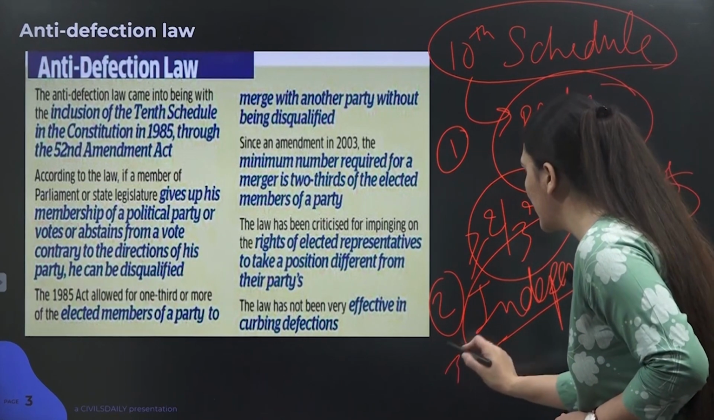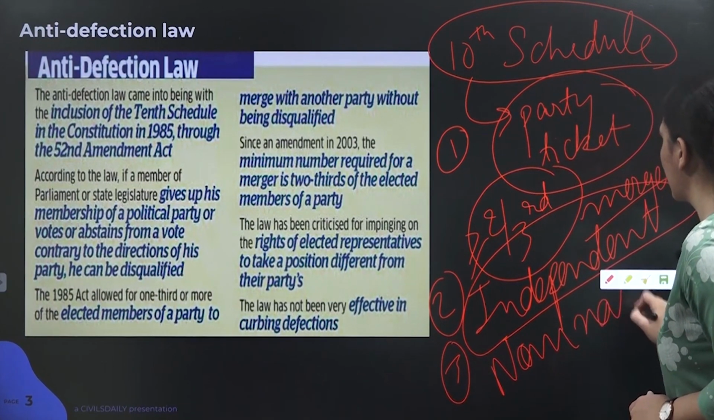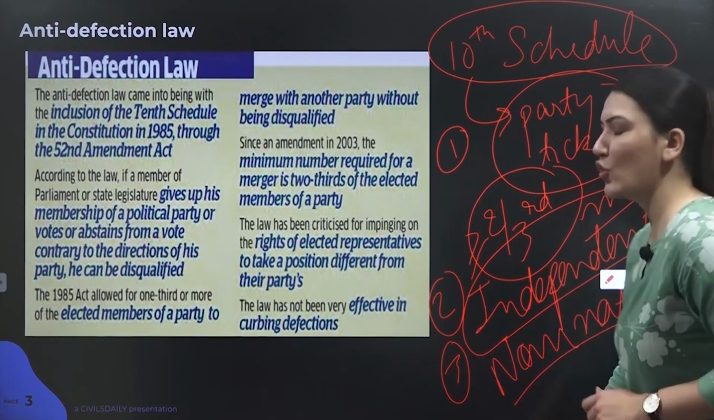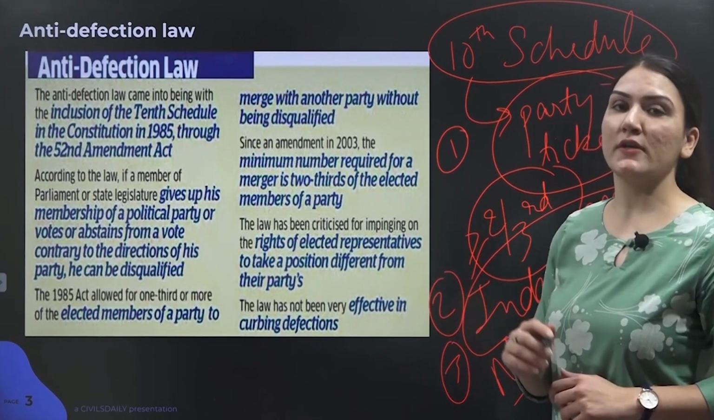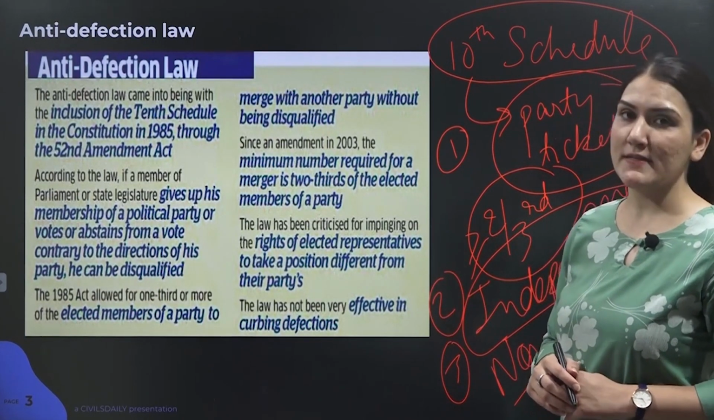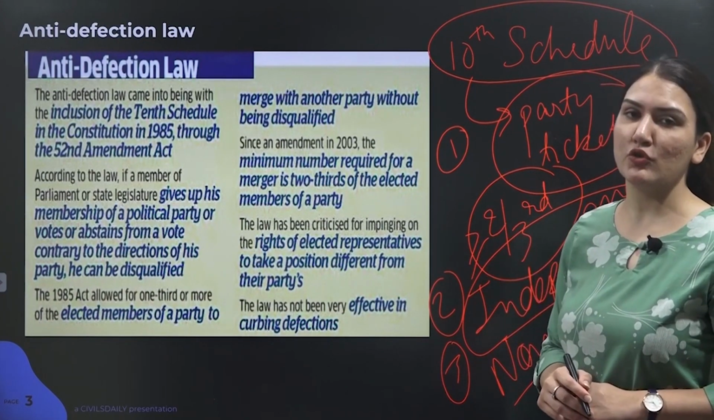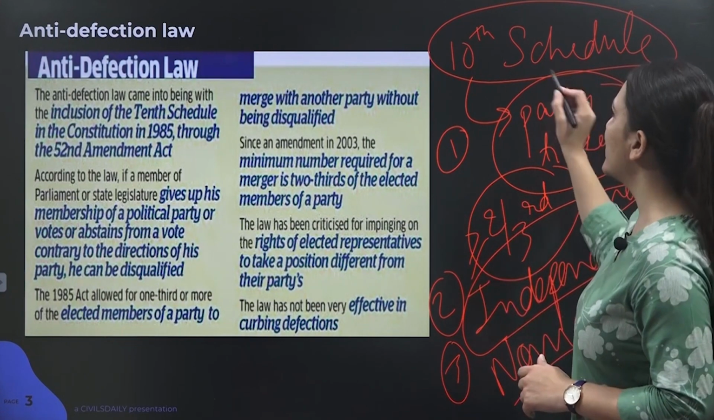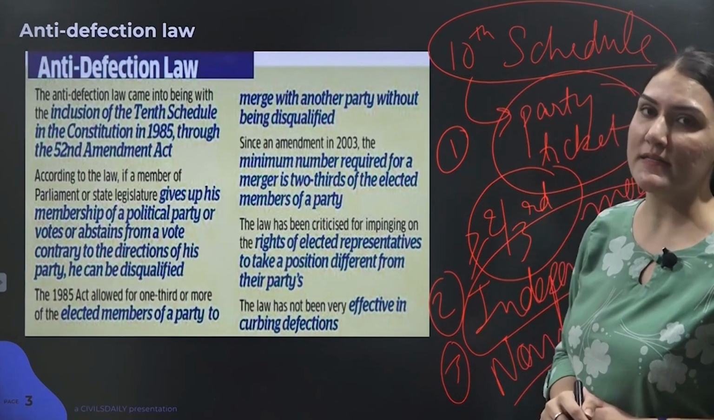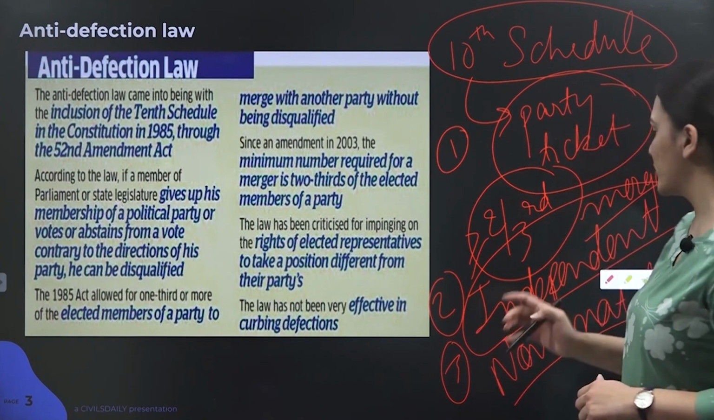Or if the nominated members of a house join a political party after the passage of 6 months, in that case, they are termed to have defected from this particular party, and that's when defection proceedings are set against these people, and the presiding officer decides upon this.